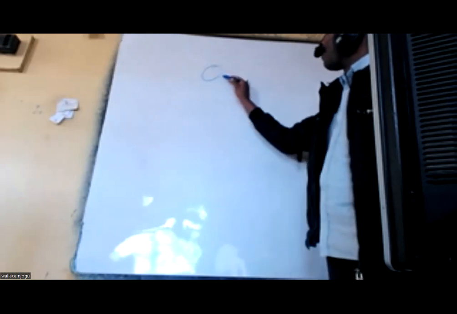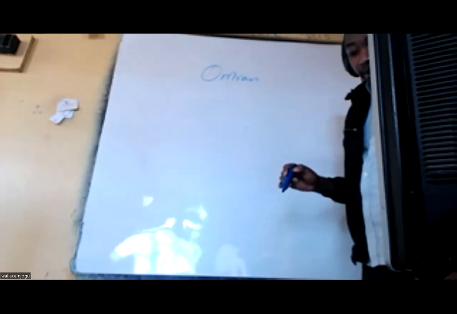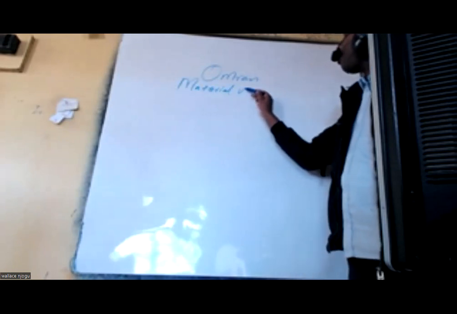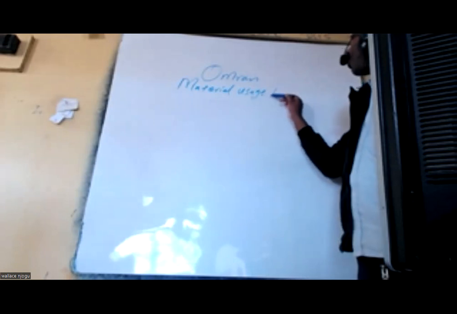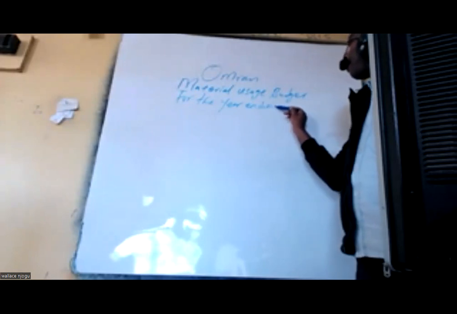All right, the company is called Omran, so here you can write Omran Enterprise. This is the material usage budget for the year ending December 2022.